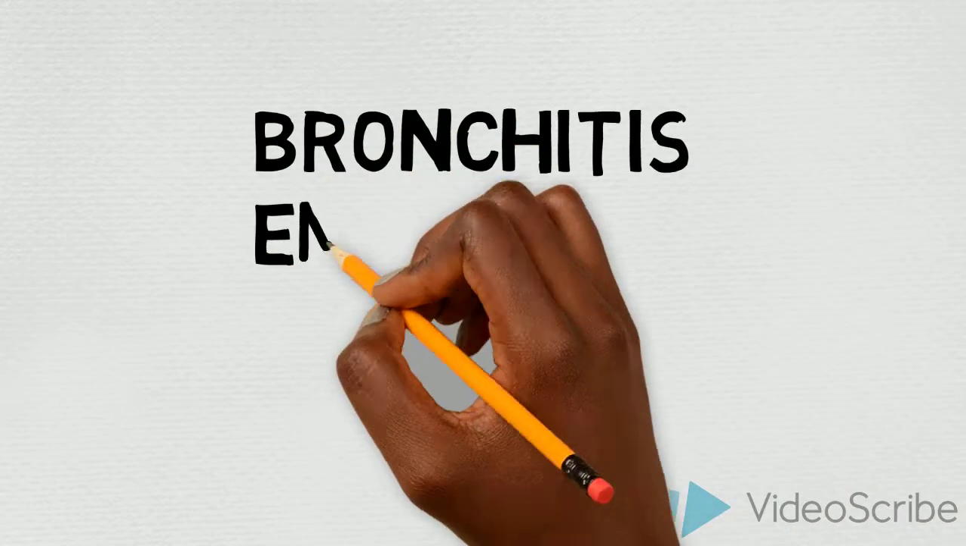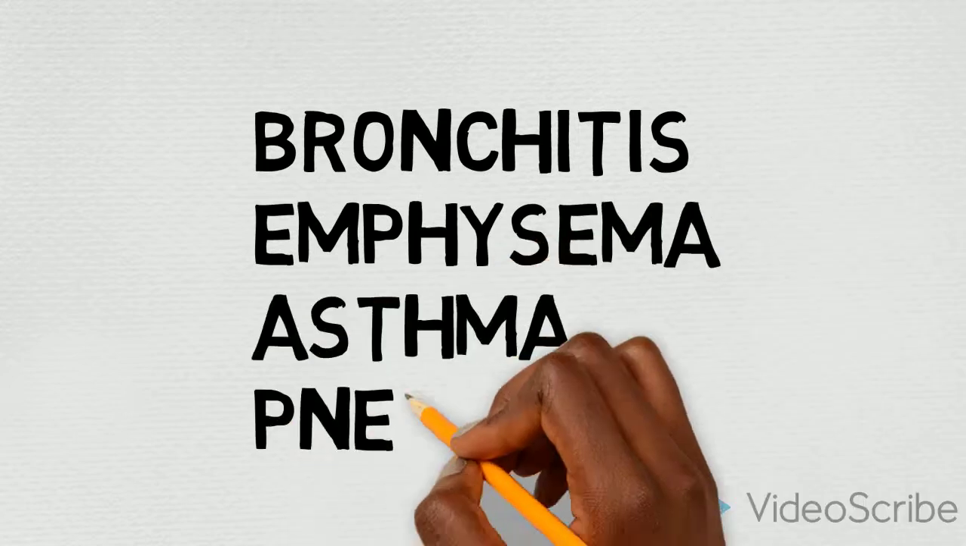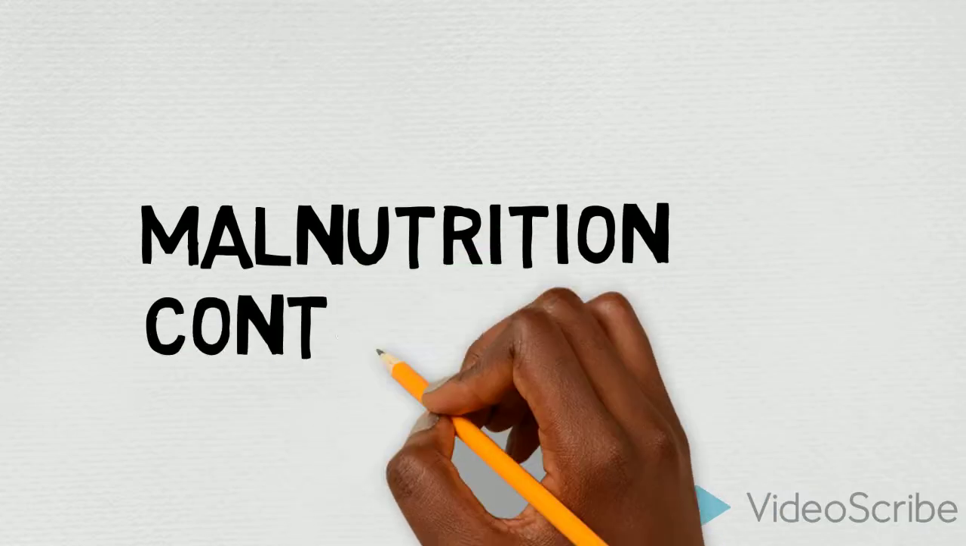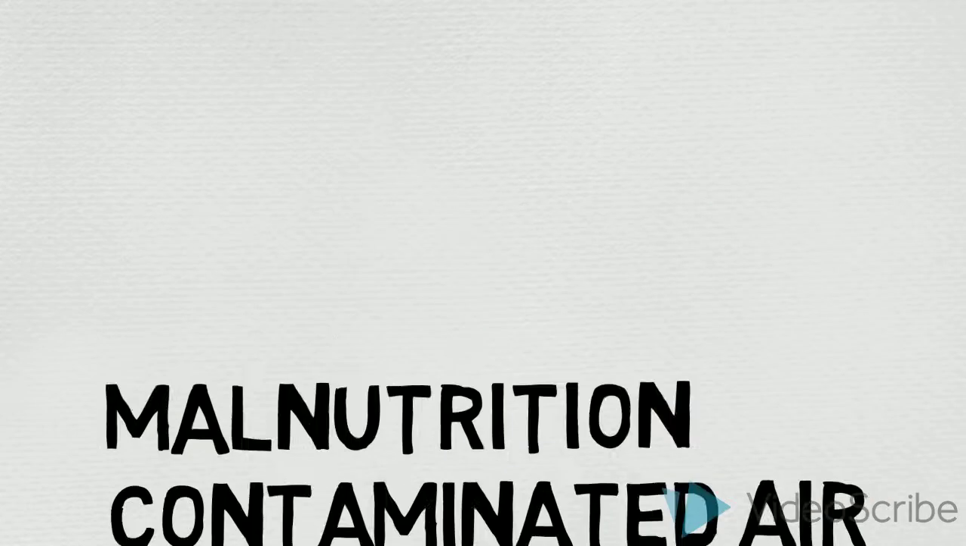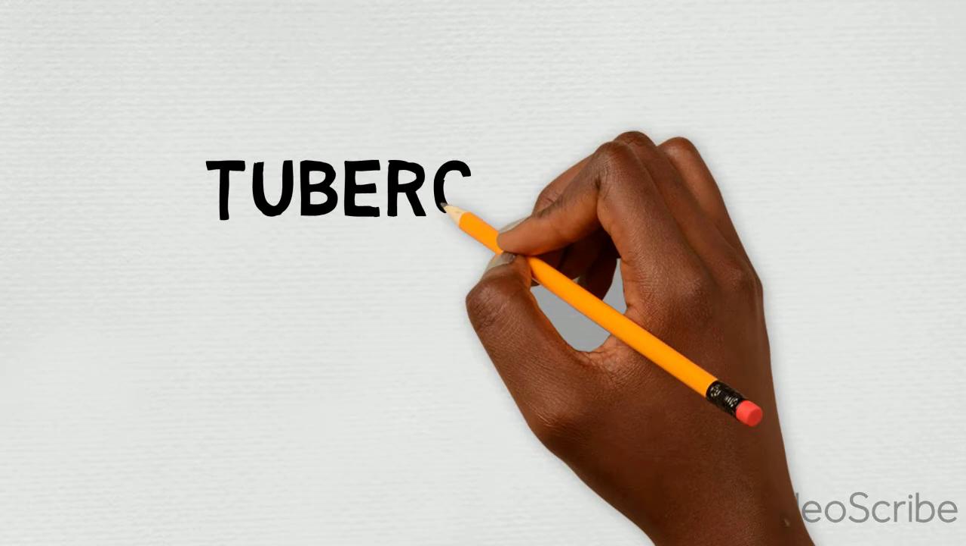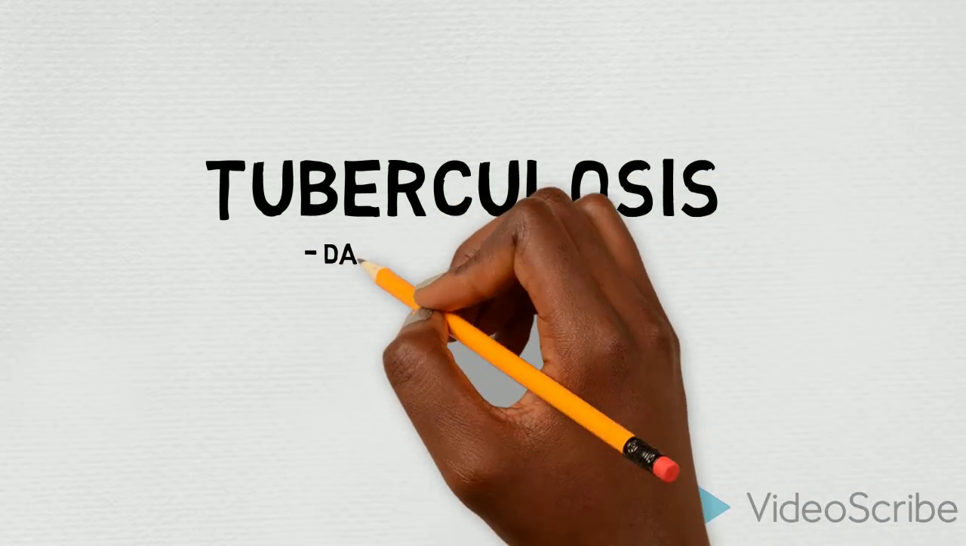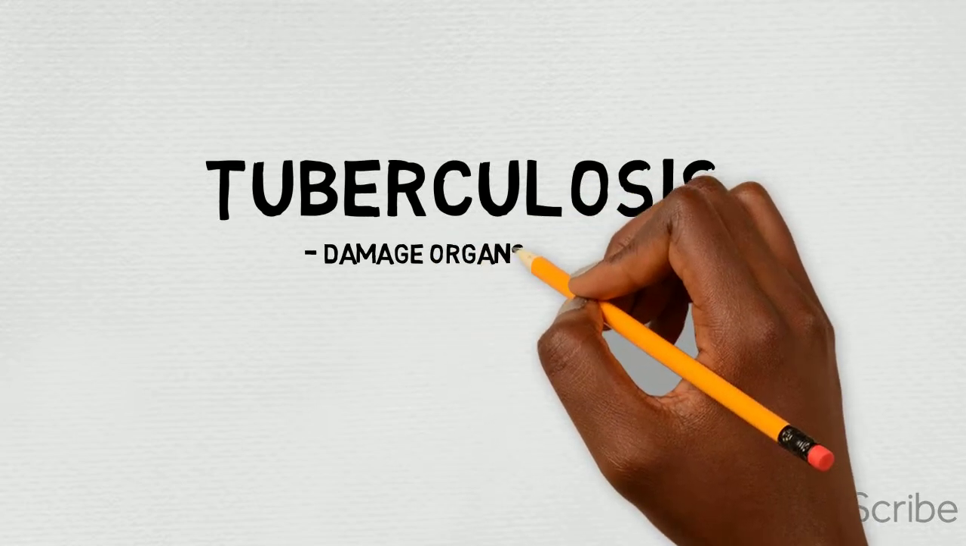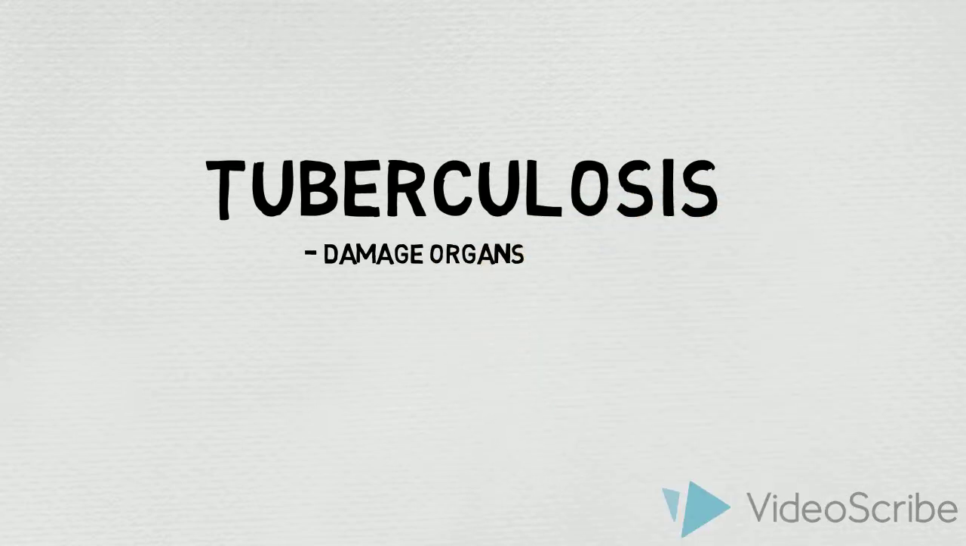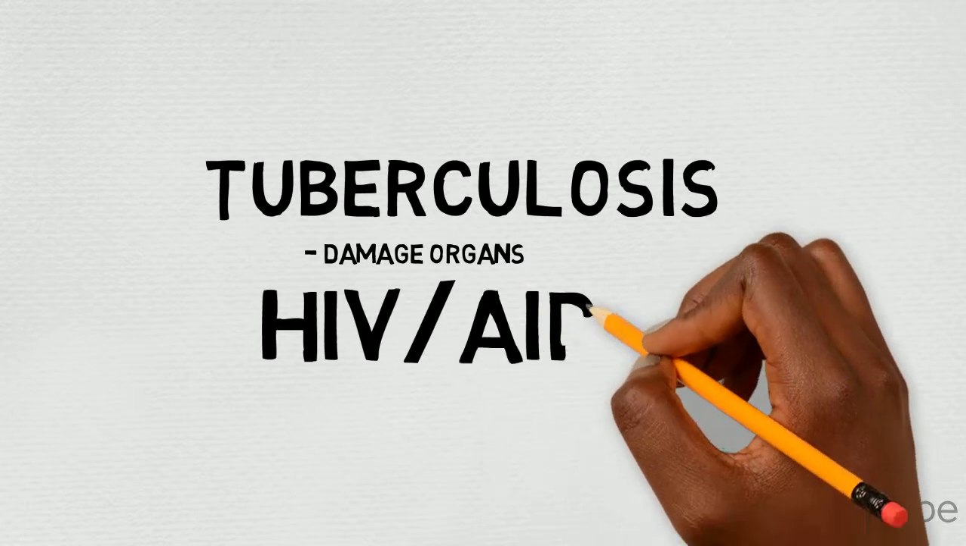There are many different diseases considered to be LRIs, such as bronchitis, emphysema, asthma, and pneumonia. Generally, these diseases are caused by malnutrition or contaminated air. One prime example of an LRI can be seen with tuberculosis. Once TB is developed, like other respiratory infections, it begins to damage the organs. In essence, a lot of HIV/AIDS cases are related to TB.